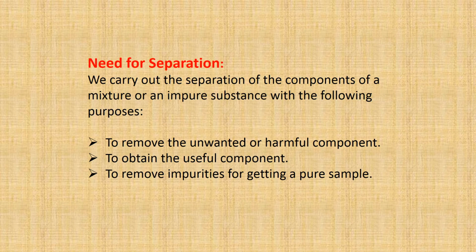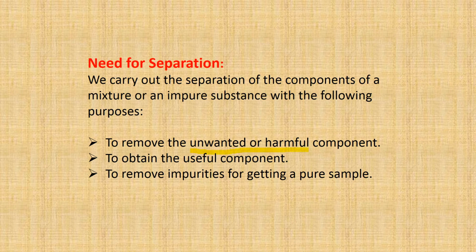Now, as the chapter name says, separation of substances. Why do we need separation? What is the need of separation? We carry out separation of components of a mixture or an impure substance with the following purposes. To remove unwanted or harmful components.